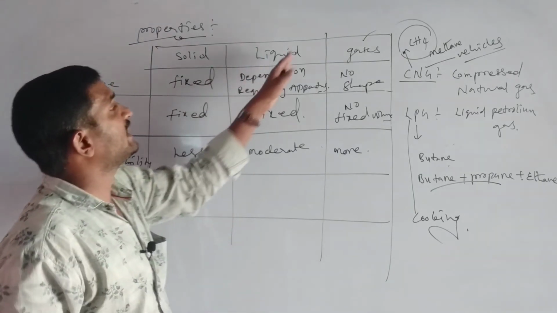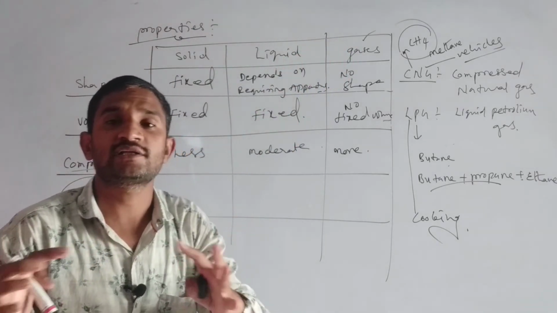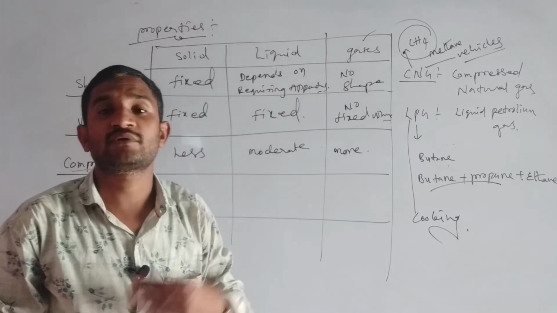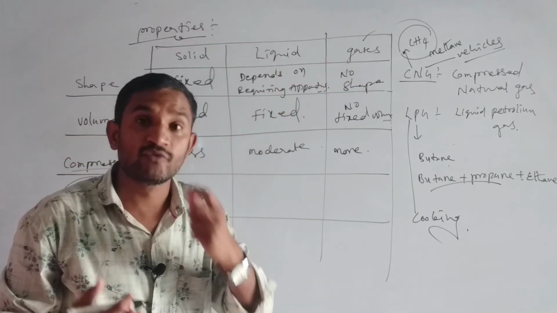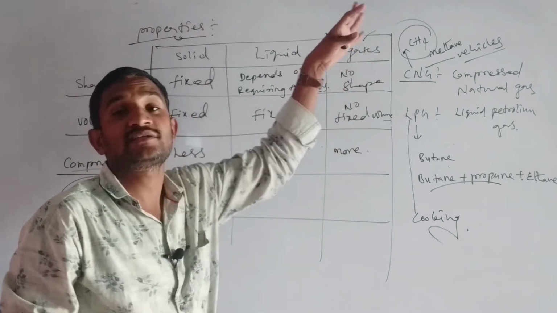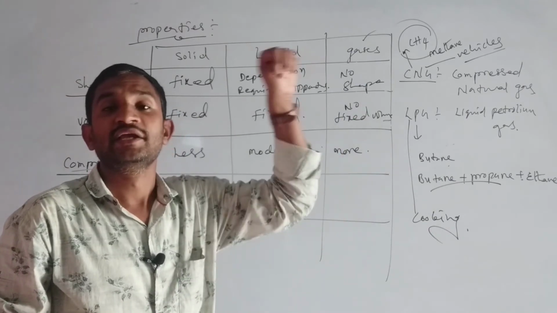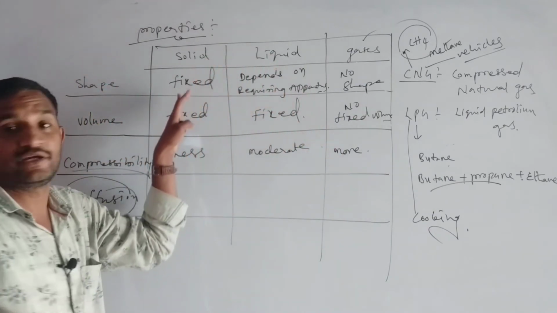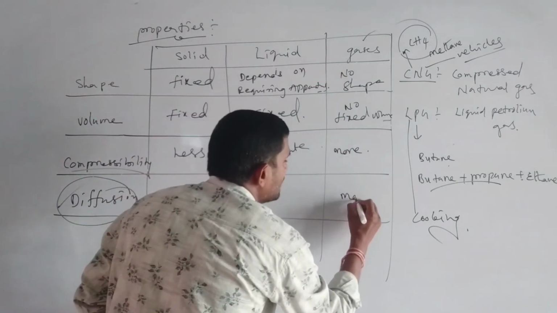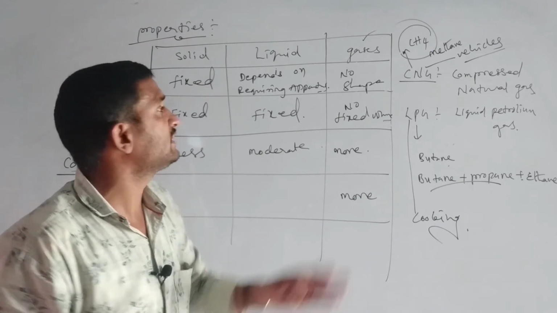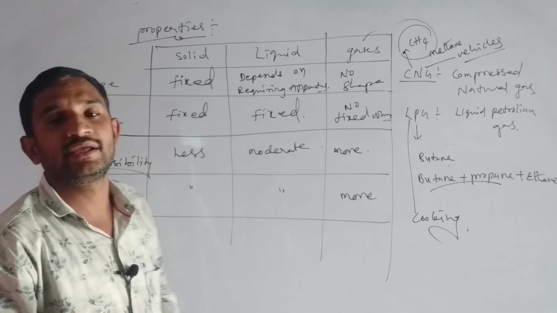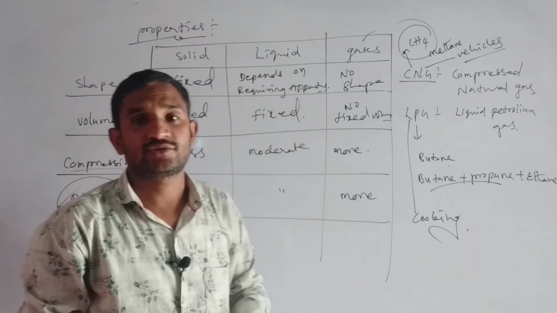Comparing solid, liquid and gases, which kind of particles will move easily, early, fast? That means gas particles will move more easily compared with liquid and solid. That means the diffusion rate will be more in the gas. Diffusion rate will be more in the gas, moderate in liquids and less in solids.